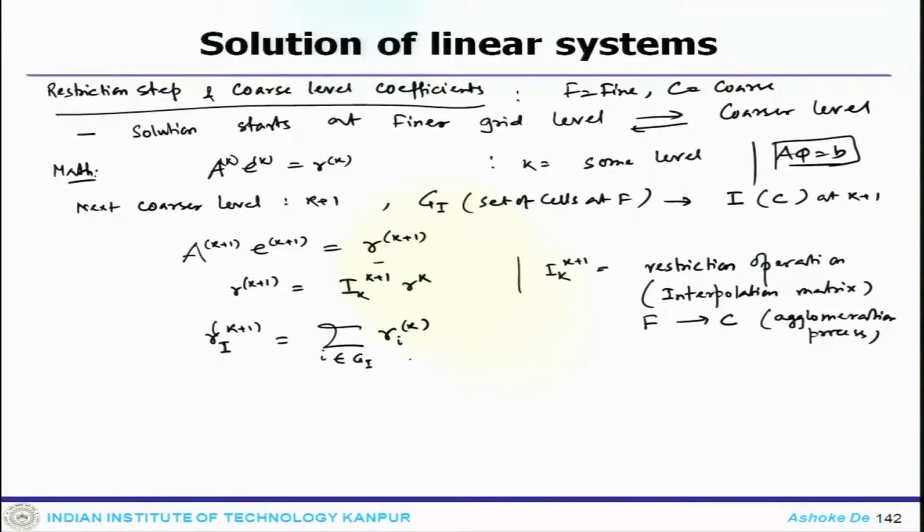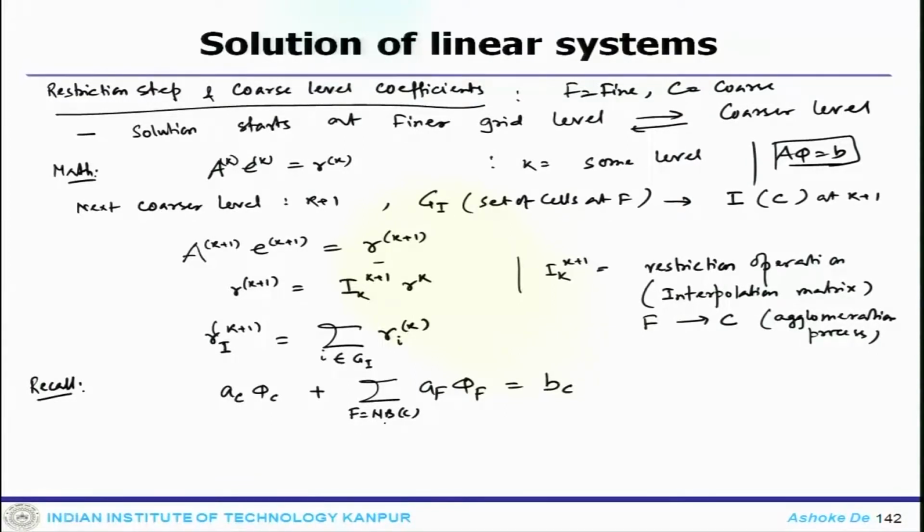If you recall, the linear system that we are solving in the discretized system is A_C phi_C plus the summation over NBC of A_F phi_F equals B_C.